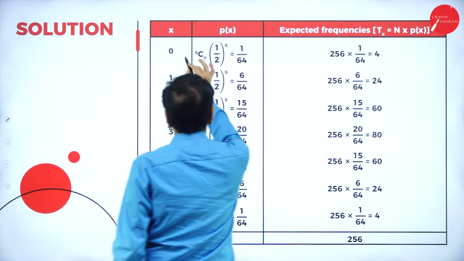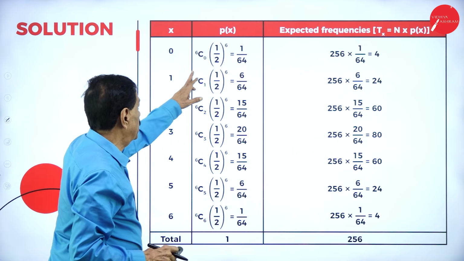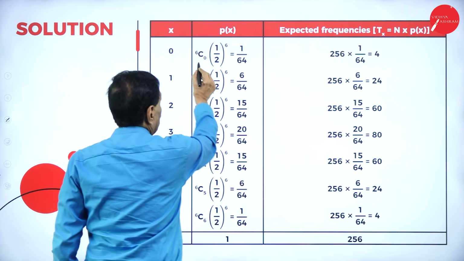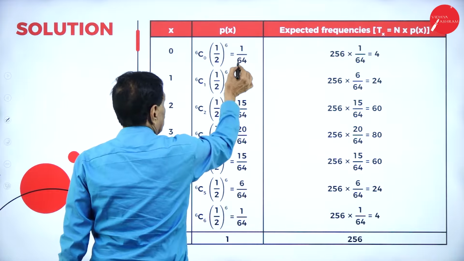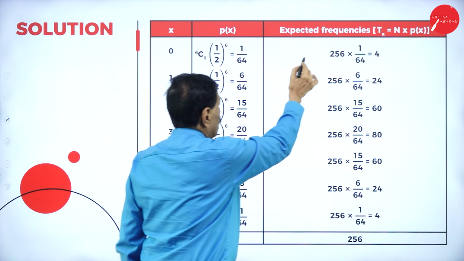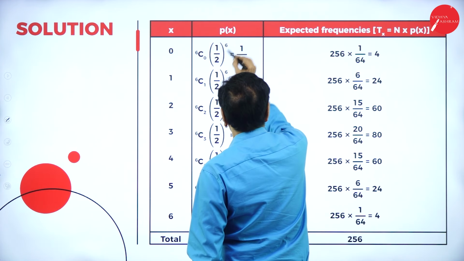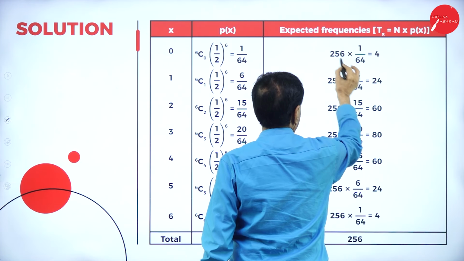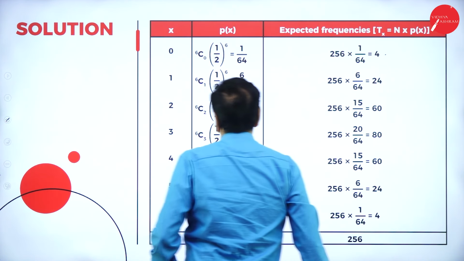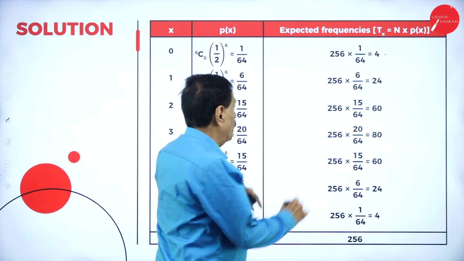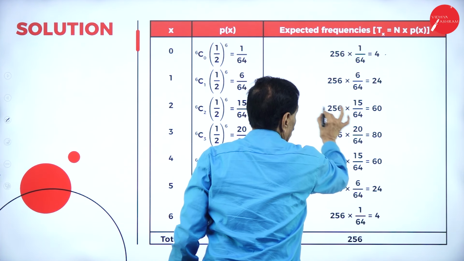So come back. When x is equal to 0, 6C0 into half to the power of 6 is equal to 1, that is nothing but 1 by 64. So what's the total number of frequency? 256 into 1 by 64 is 4. 6C1 is 6, half to the power of 6 is 1 by 64. Total number of frequency 256, it works out 24.